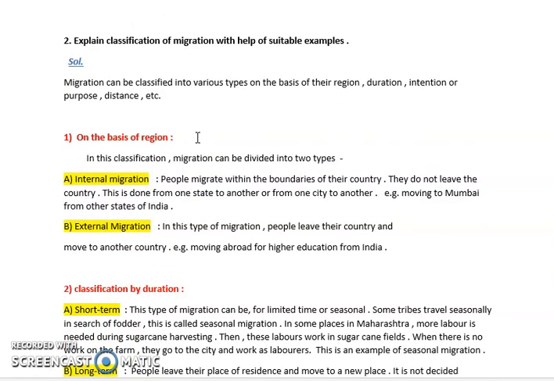Next is explain the classification of migration. Migrations are classified based on region, that is internal and external. Internal migration is within a country. You need not cross the boundaries of the country, like from Mumbai to Delhi, from one state to another state. External is crossing the boundary, moving from one country to another country, like India to China, India to Europe. So these are the basis of region.